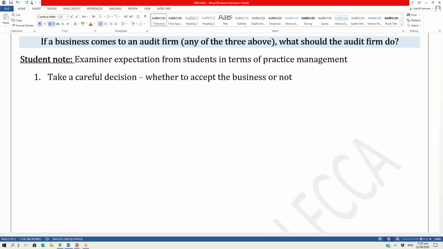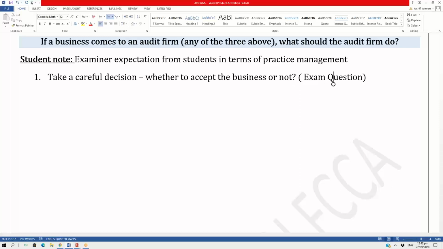So take a careful decision whether to accept a business or not. This is what your examiner expects from you. So this is one sort of exam question, and I will be giving you the answer for this, whether to accept the business or not.